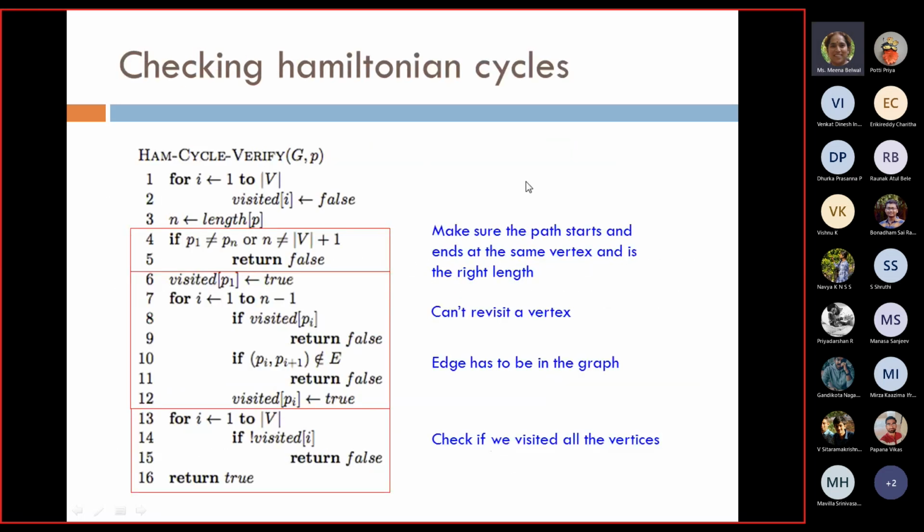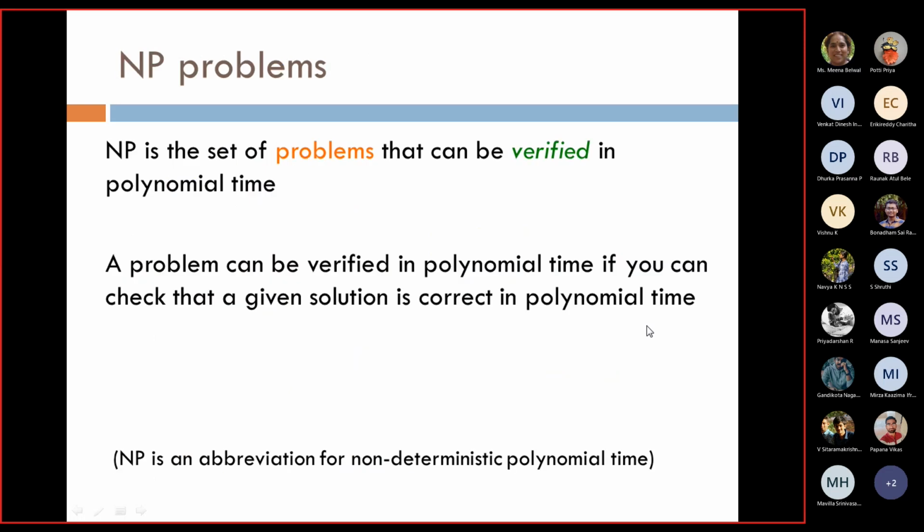Okay, so it depends on how you want to traverse the graph, on what your data structure is, whether you are using an adjacency list or an adjacency matrix. Based on that, you will have some complexity for checking the Hamiltonian cycle. That is fine.